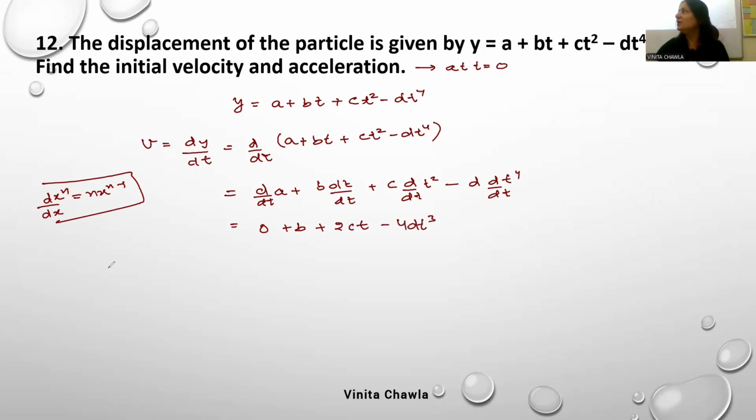Now we have to find initial velocity. Initial velocity means velocity at t is equal to 0. So at t is equal to 0 these expressions will vanish and we are left with b only.